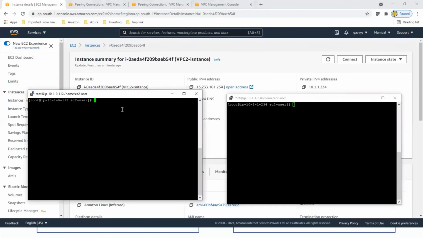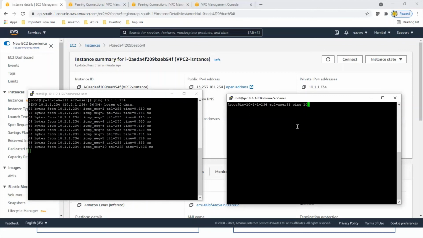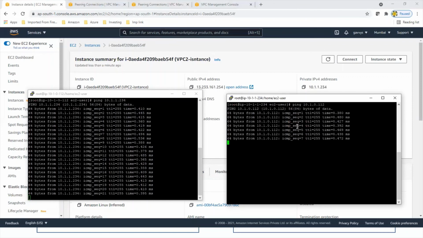So from the VPC1 machine, if I ping this machine, 10.1.1.234, we should be able to reach it. Yeah, so it's working. So we are able to reach from VPC1 to VPC2. We can check this connectivity from here also, 10.1.0.112. Yeah. So you can see we have established the connectivity between VPC1 and VPC2 over the peering connection.